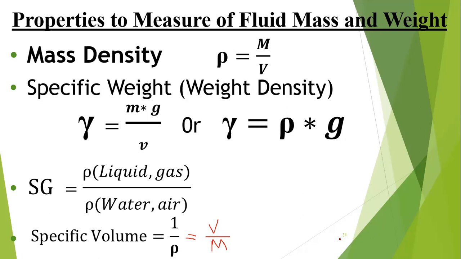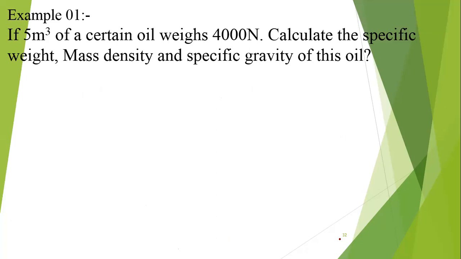Okay, now let's go for an example. If 5 cubic meter of a certain oil weighs 4000, calculate the specific weight, mass density rho, and the specific gravity Sg.